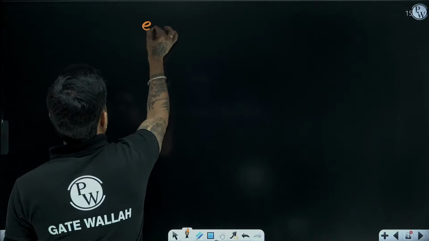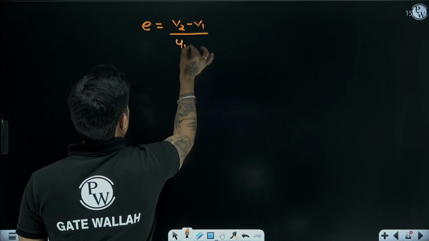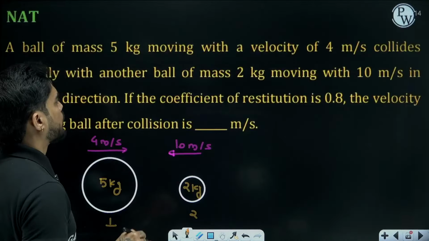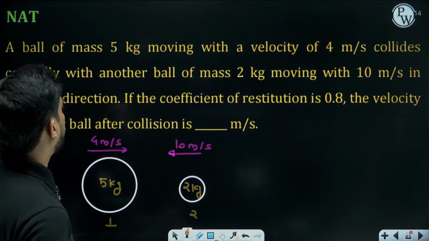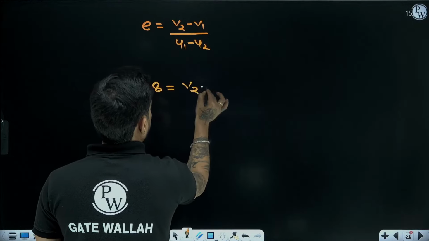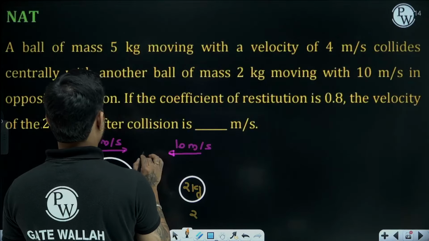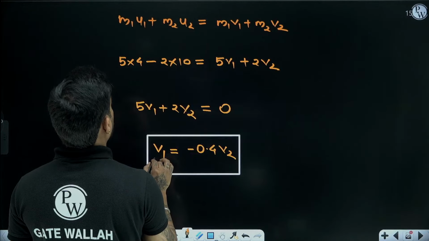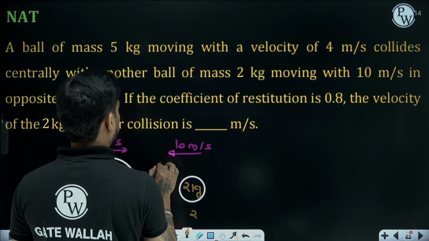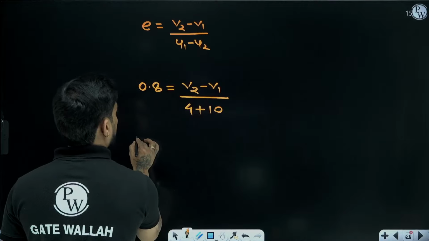Then e equal to (V2 minus V1) by (U1 minus U2). So e is 0.8. So (V2 minus V1) by (4 minus minus 10).